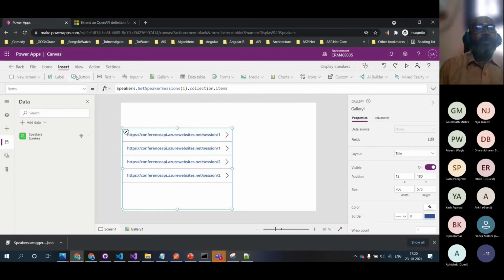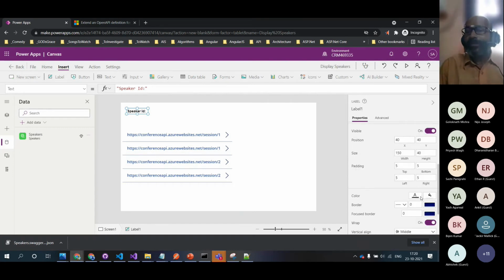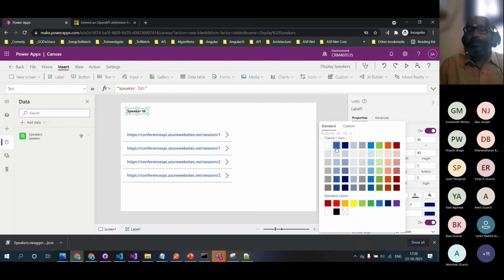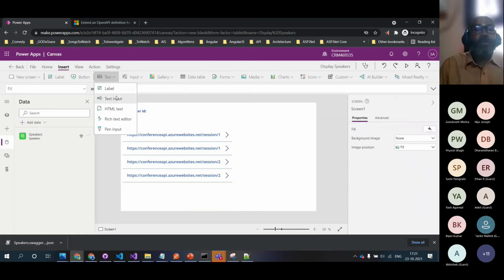So the next thing we will do is take a small label. Let me call it speaker ID, and let me bump the size of that up to 18 and make it bold so that it's a little bit visible for us. And let's select that font. Okay, so now I want a text box.